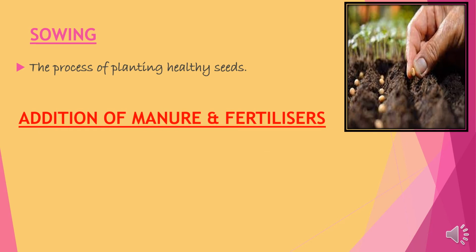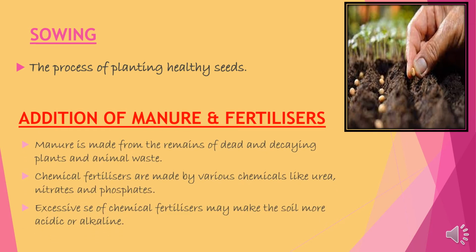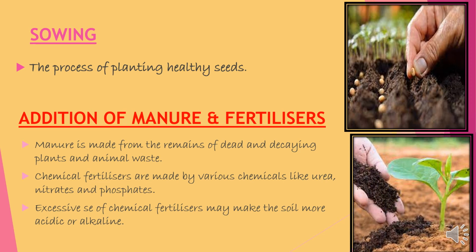The addition of manure and fertilizers. Manure is made from the remains of dead and decaying plants and animal waste. It is an organic waste basically. Chemical fertilizers are also used, like urea, nitrates and phosphates, but you should avoid them because excessive use of these fertilizers will make the soil acidic or alkaline. So what should you use? Only the organic compost. You can see in the picture that after sowing the seed, we are adding manure and fertilizers.